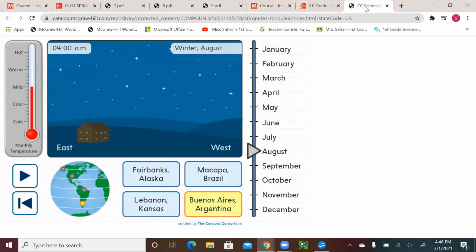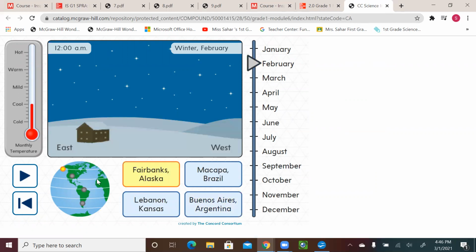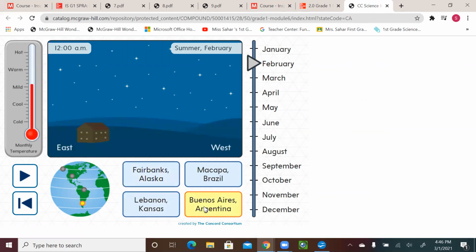For example, here, let's say we are in February. So in Alaska, look at the weather, was cold. Let's see, in Argentina, it was between warm and hot and going towards hot. So the weather at the same time, same month, February, in Argentina was different than it was in Alaska.